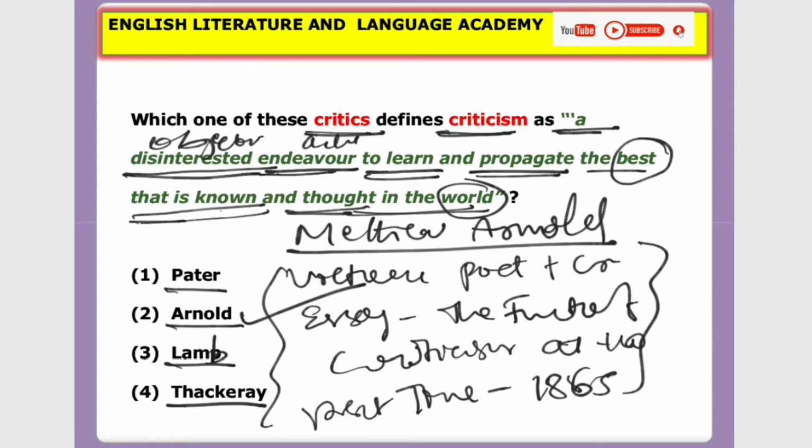In this essay, he gives the meaning or definition of criticism as a disinterested endeavor to learn and propagate the best that is known and thought in the world. So with this, we try to understand Matthew Arnold was not a poet only, but also a famous critic. So with this, let's move on to the next question.